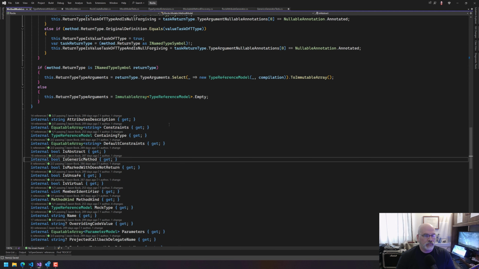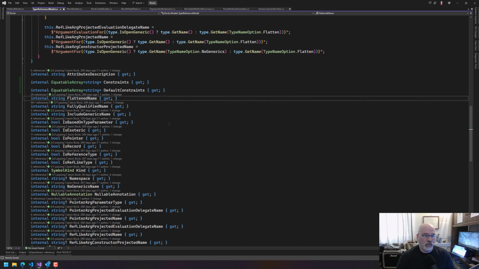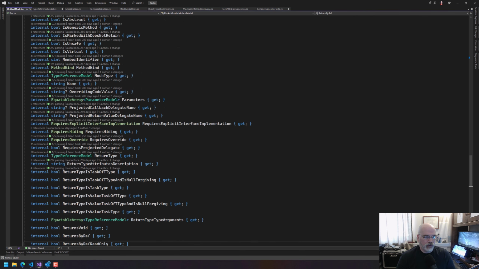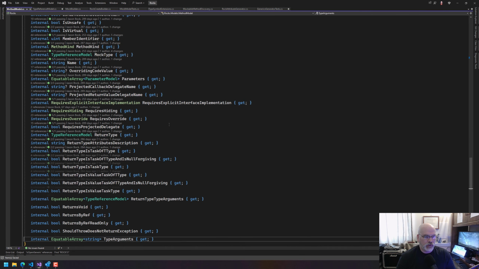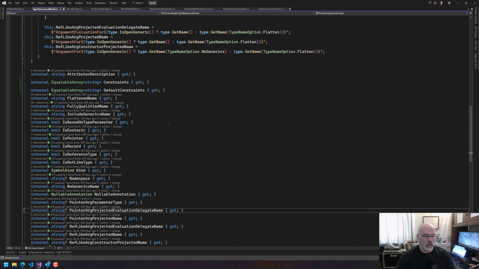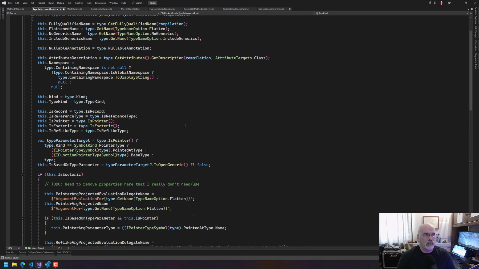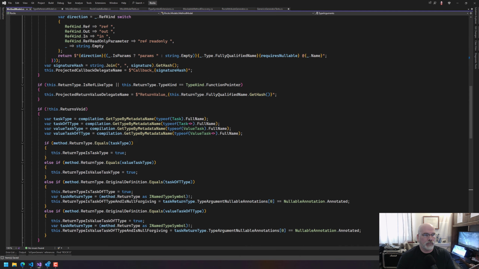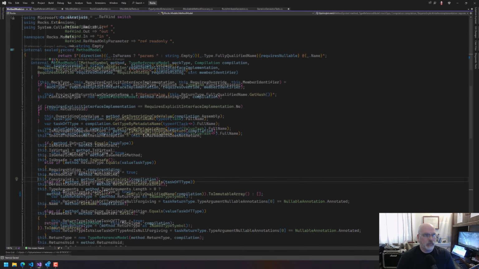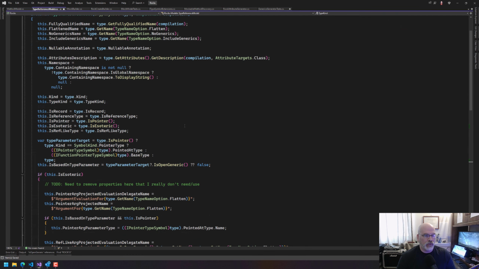Okay. Default constraints? Probably. That was the other thing I just noticed we needed. Type arguments. Probably more than that, but okay. So then up here, where do we, so we do that. So let's do that over here.